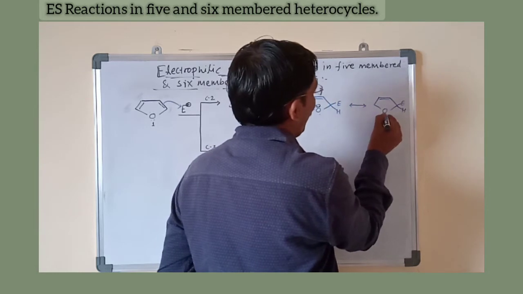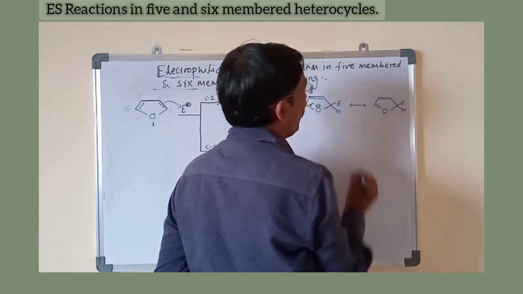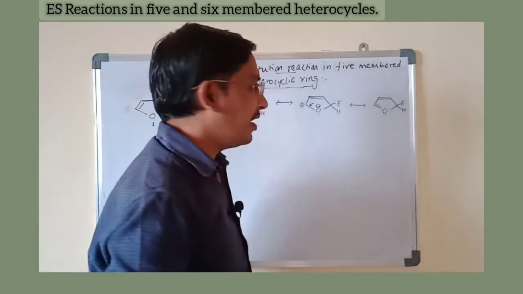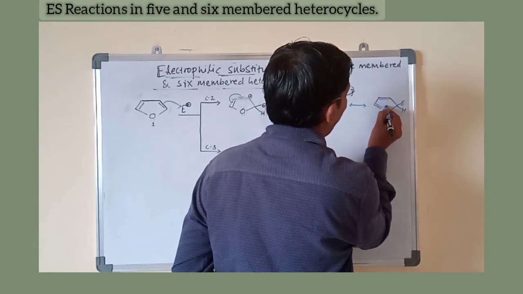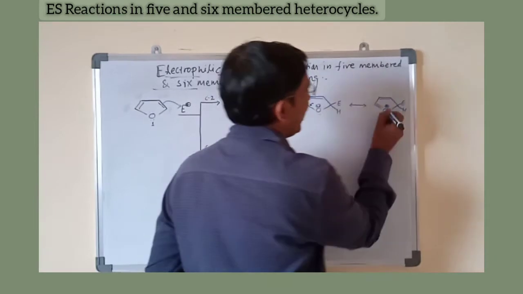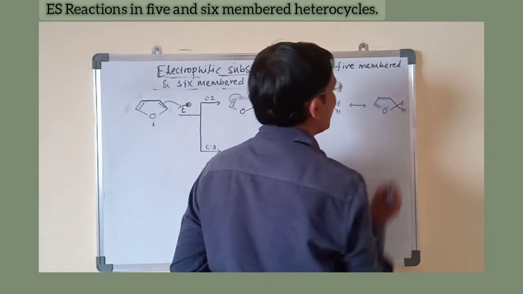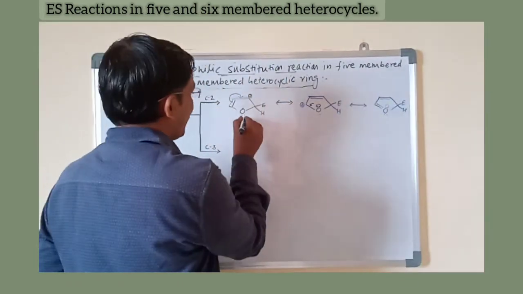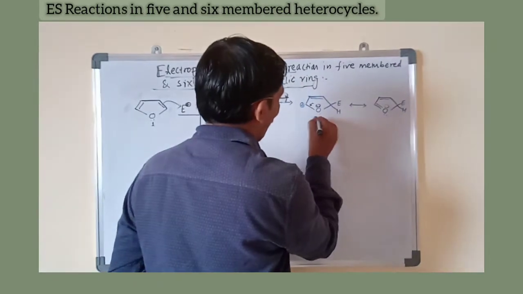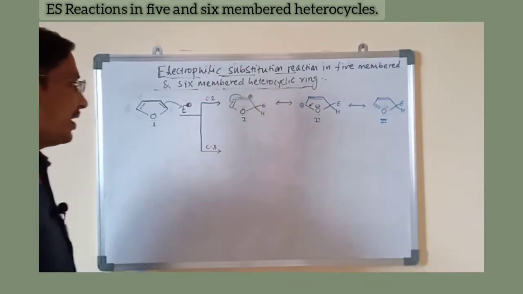Now this lone pair inside forms a double bond, and the oxygen gives the electron lone pair to the carbon, and it becomes electron deficient, shown by the positive charge. Now these are the three structures 1, 2, 3 obtained by C2 electrophilic attack.